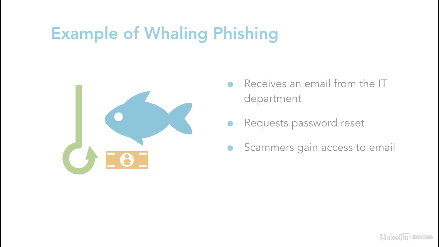The scammers monitor his activity so they can understand how financial processes work within the company. When they have enough knowledge, they will then send out a spoofed email from Paul's email account while he's away on business that requests an urgent money transfer into a foreign bank account owned by the scammers.